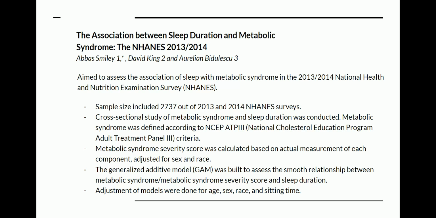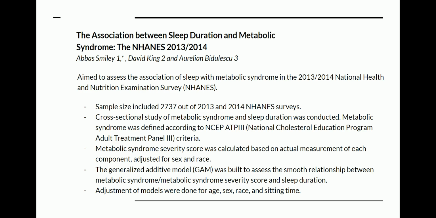The first paper, which is the association between sleep duration and metabolic syndrome, aimed to assess the association of sleep with metabolic syndrome in the data from 2013 to 2014. The sample included 2,737 records from the 2013 and 14 NHANES surveys. They conducted a cross-sectional study of metabolic syndrome and sleep duration. Metabolic syndrome was defined according to NCEP-ATP III criteria.